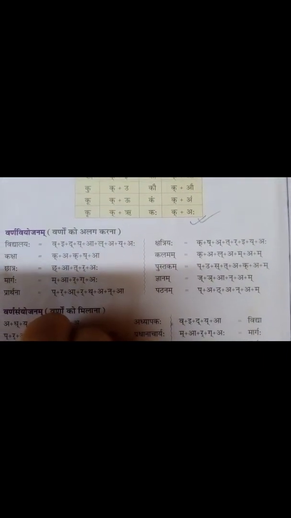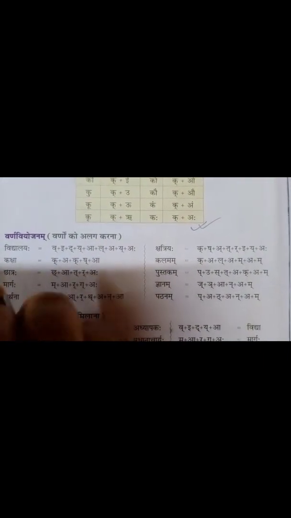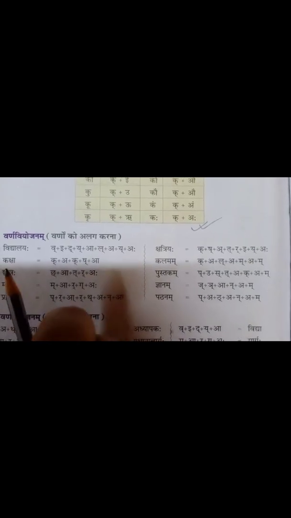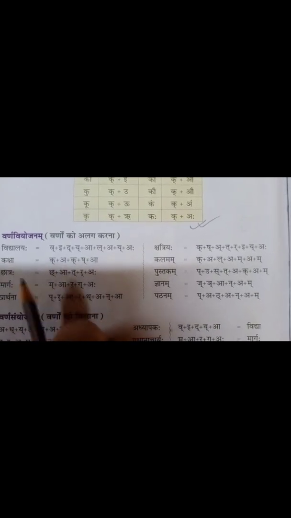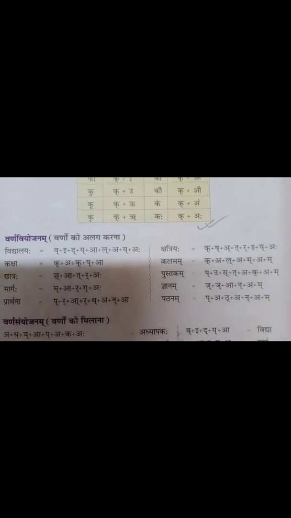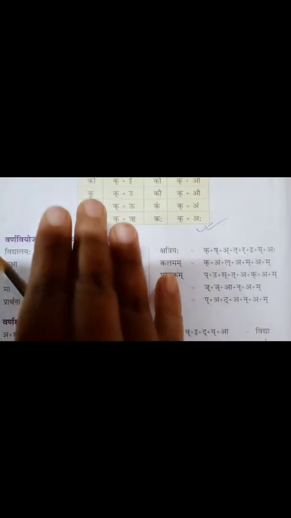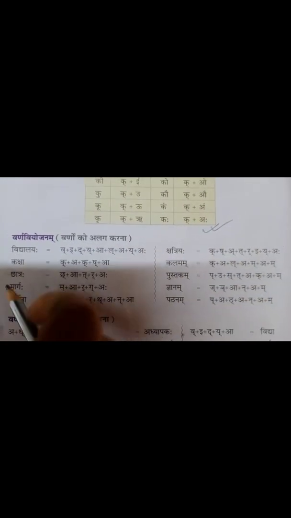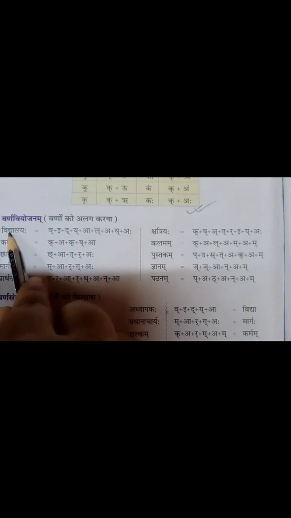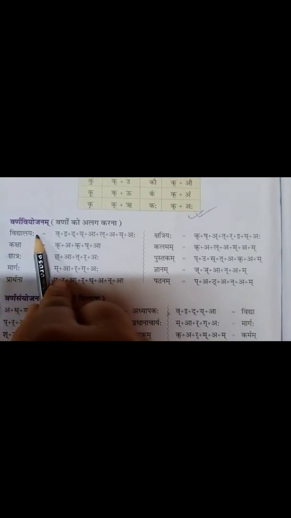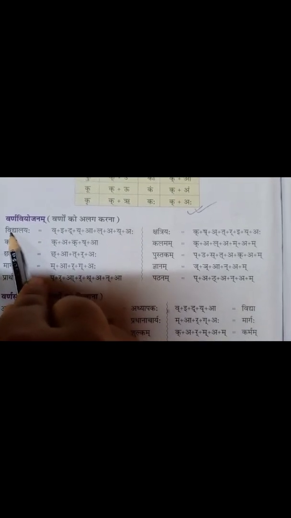First see how we can disjoin the letters. With every Vyanjan Varna, we have at least one Swaravarna. Am I right? So first we have to separate the Swaravarna from the Vyanjan Varna. See, it is written Vidyalayaha. One by one we will separate.